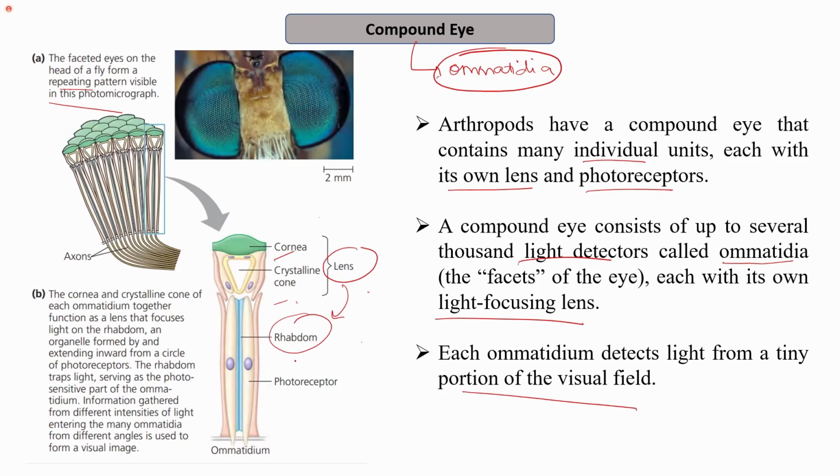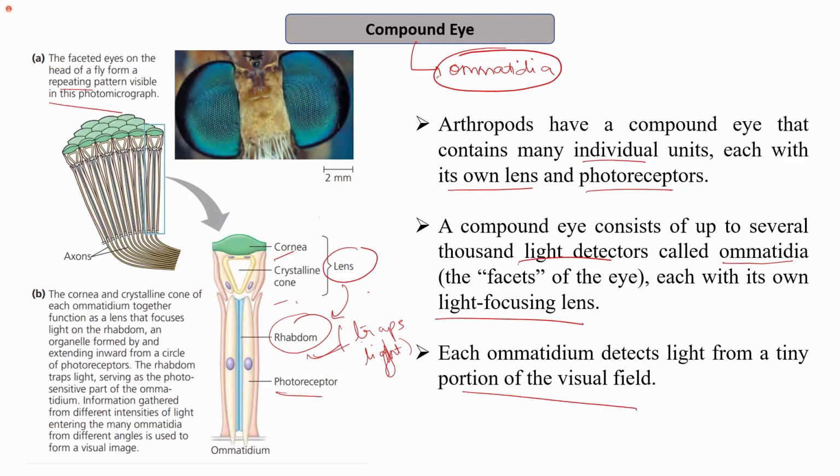The rhabdom is an organelle formed by, and extending inward from, a circle of photoreceptors. So it is formed from the photoreceptors. The rhabdom basically traps the light. Now, since it is trapping the light, it can be considered photosensitive. So it is the photosensitive part of the ommatidium.